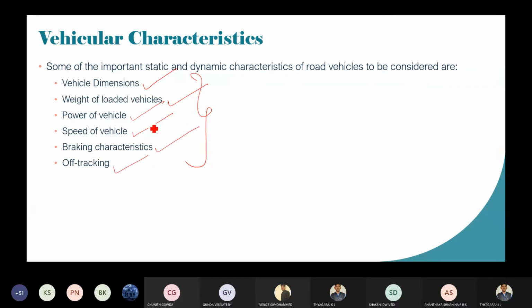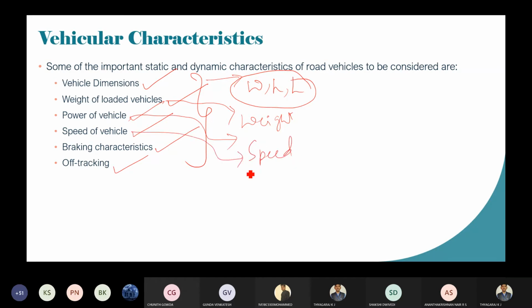Okay, we will see one by one what is this vehicle dimension. In the vehicle dimension, what is the width of the vehicle you should provide, then height of the vehicle, then length, what is the length you are going to provide for the vehicle, that is the minimum length, width and height. Then what is the minimum weight of a loaded truck? Usually the truck will be loading, so we are going to see the loaded truck. Then the power of the vehicle, then comes the speed, how the speed will be varying with the road condition we are going to discuss.